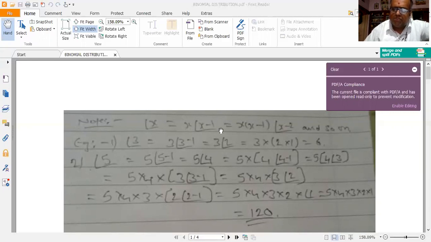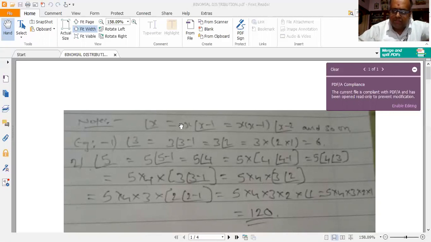It also makes usage of factorials a lot. That's why we would briefly review one important factorial formula that is important in the derivation of the mean, variance and standard deviation. I would like to use this formula, especially factorial x, where factorial of a number exists only for positive integers. Factorial does not exist for negative integers, nor does it exist for fractional numbers or decimal numbers. It exists only for positive integers.